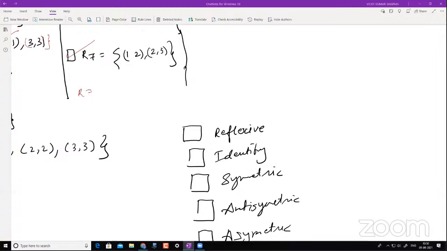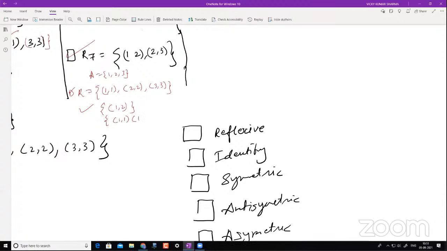Now I will tell you which relations are antisymmetric. If my set is {1, 2, 3}, I'll just give you an idea again, and my relations are such that I can only have these conditions. If I have diagonal elements, then yes, diagonal elements are antisymmetric. Now I just have one element, let's say (1, 2). This also is antisymmetric, because of the second definition.